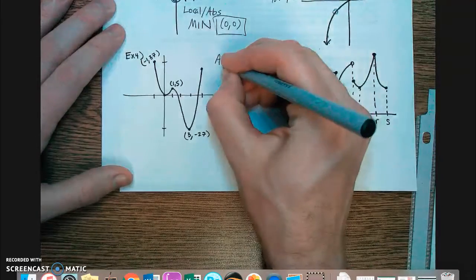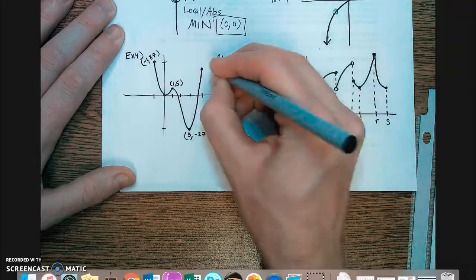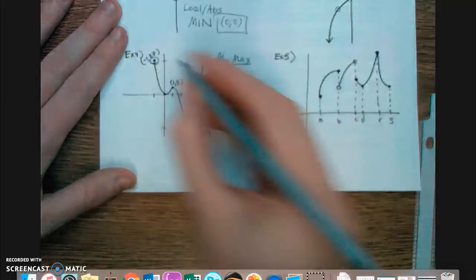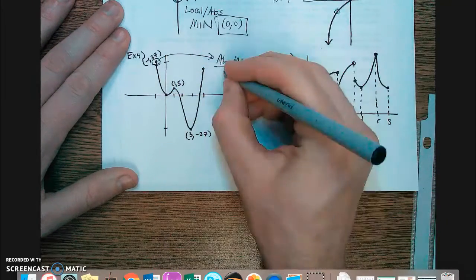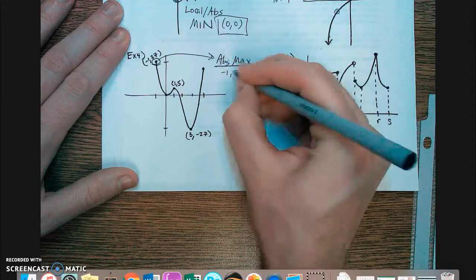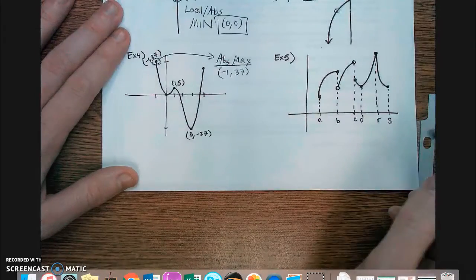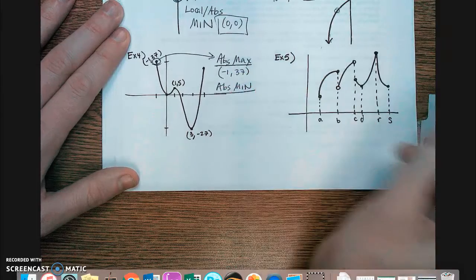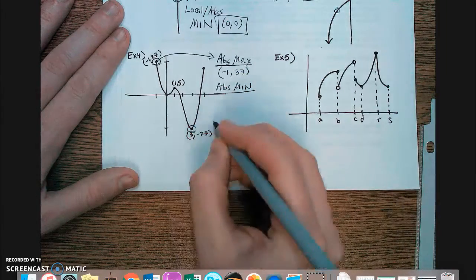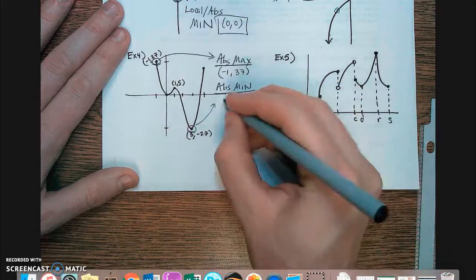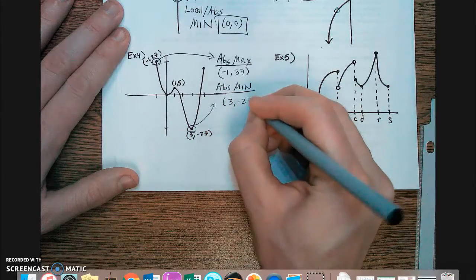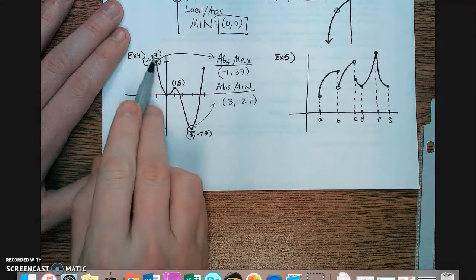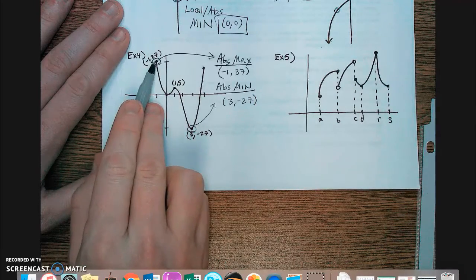So I've got an absolute max, which means the tallest point in the whole graph. And that would be right there. Absolute max at negative 1, 37. Then let's look for our absolute min. The smallest point in the whole graph. That would be down here. The absolute minimum is 3, negative 27. So there is no point smaller than this point, so that is my absolute min. There is no point taller than this point, so that's my absolute max.